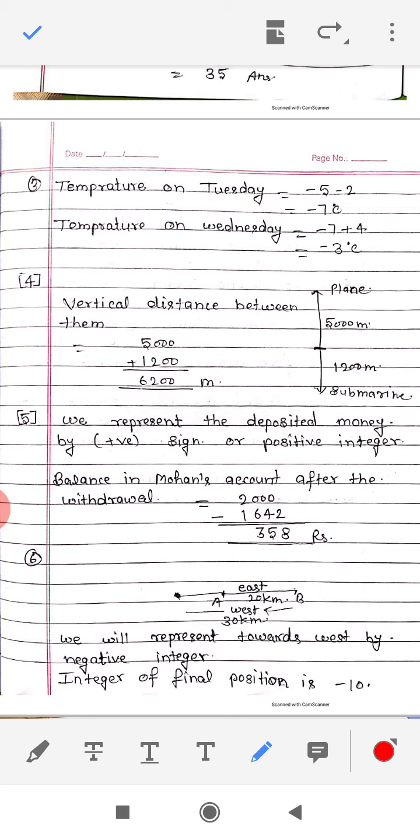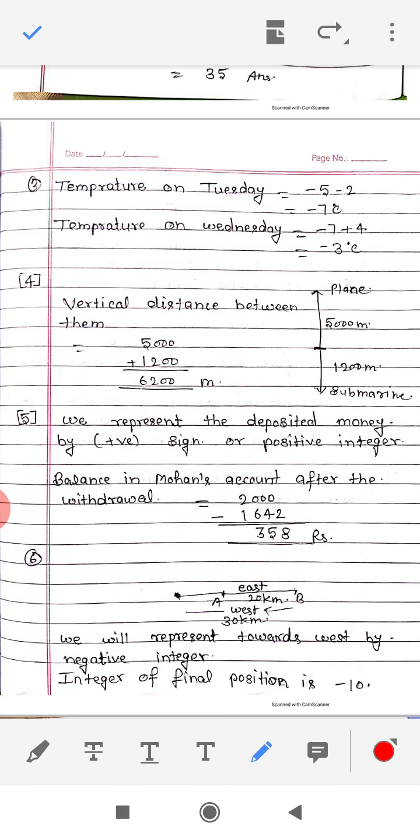Question number 5. Mohan deposits 2000 in his bank account and withdraws 1642 from it the next day. If the withdrawal of an amount from the account is represented by a negative integer, then how will you represent the amount deposited?